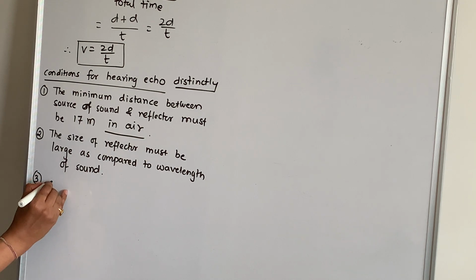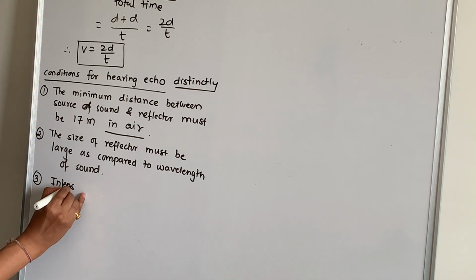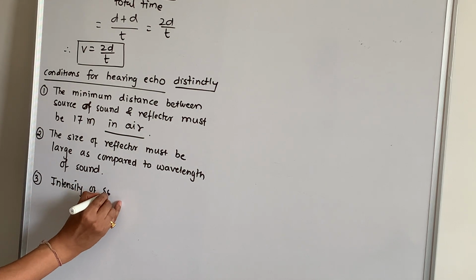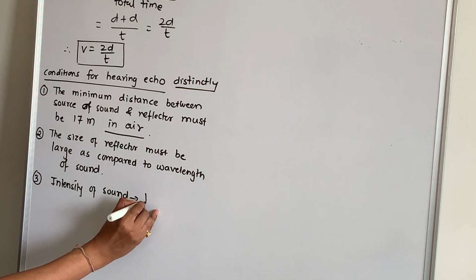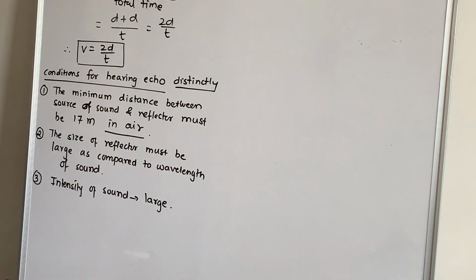And third, intensity of sound should be large. Now why intensity should be large? Because when the sound passes through a medium, some part of energy is absorbed by the medium, so that when the sound is produced, it gets reflected back. It is moving through that medium, so that the reflected sound must be audible. For that purpose, the intensity of sound should be large, amplitude should be more, right? Now we'll come to next part.